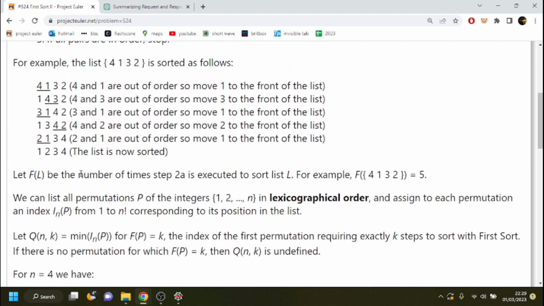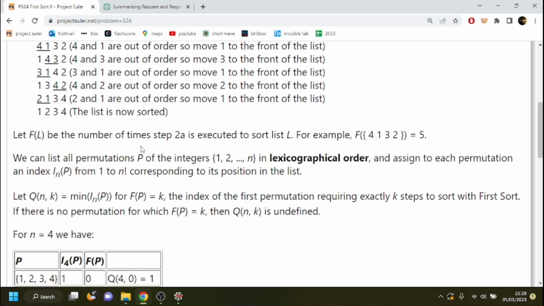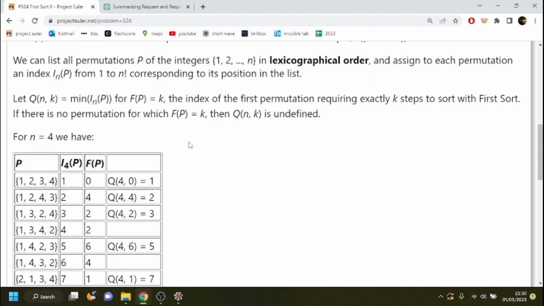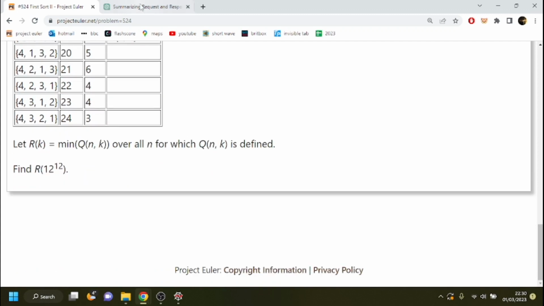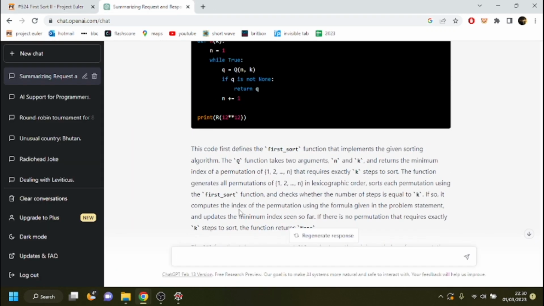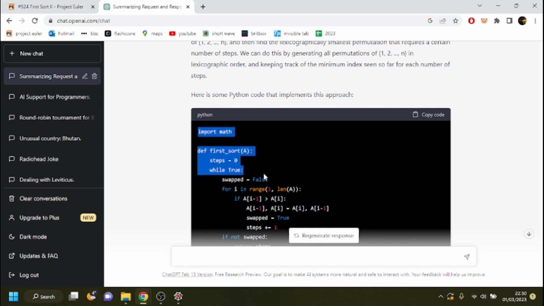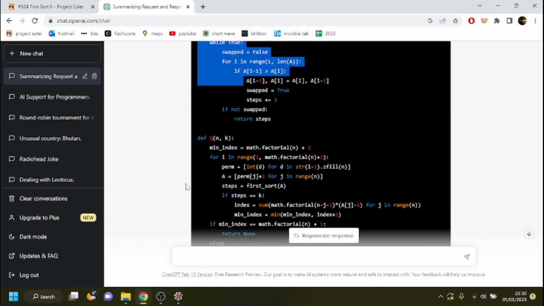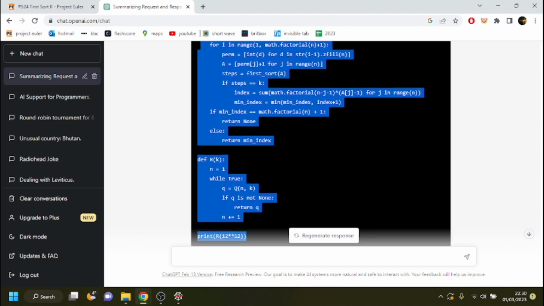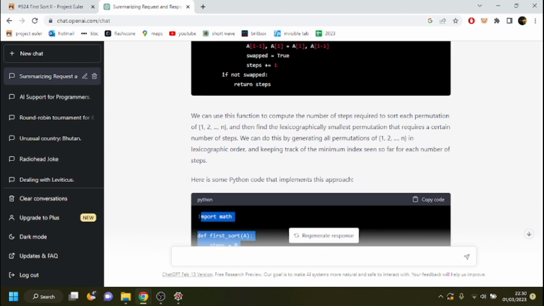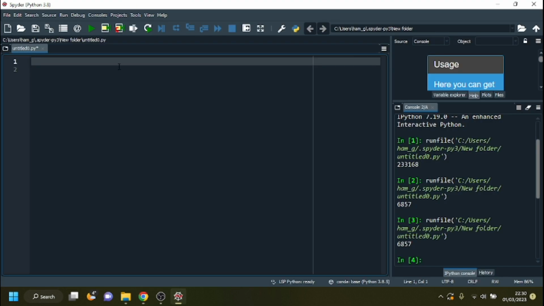Okay, let FL be the number of times step 2A is executed. Yeah, this is way beyond my understanding. I wouldn't get this in a million years. But this seems to have done it. So let's copy the code. Shamelessly copy the code and see if it works.